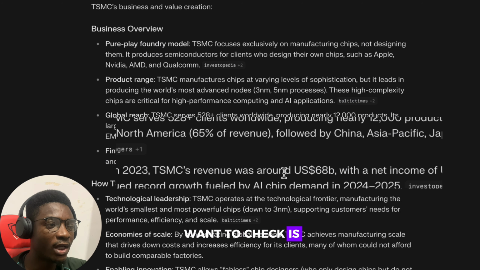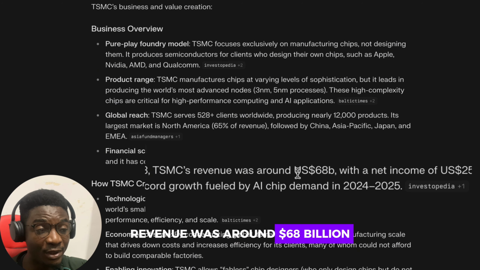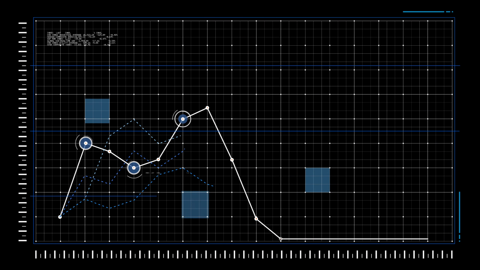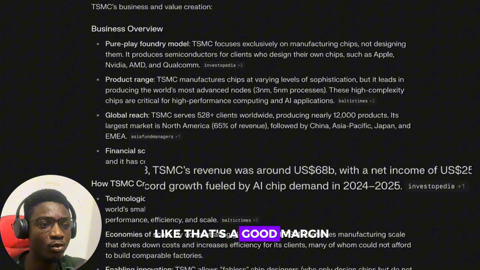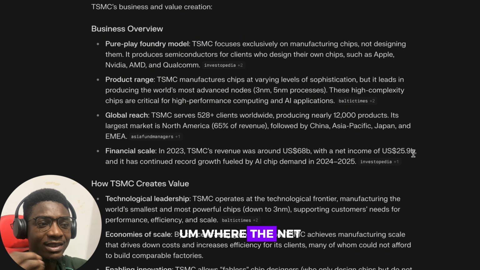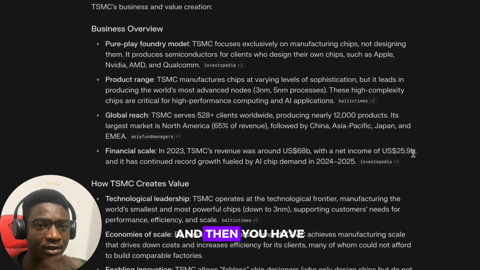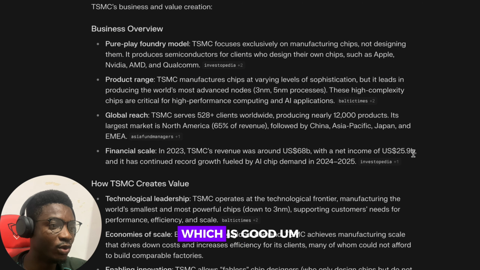Another thing you want to check is that revenue was around $68 billion and net income is around $25.9 billion. If you look at it, that's a good margin of net income to revenue. The net income is about 25 billion and the revenue is about 68 billion, which is good.